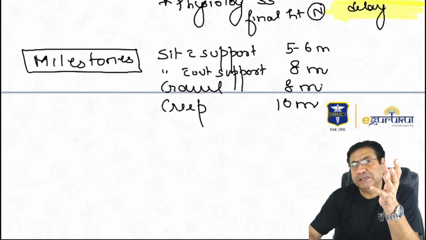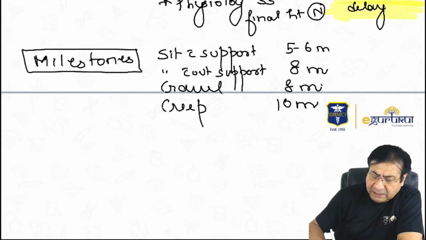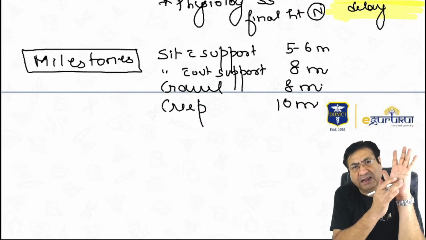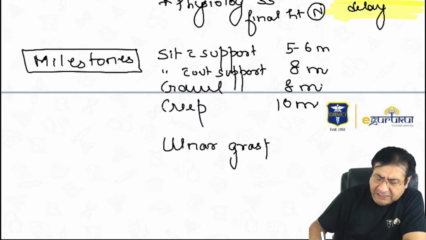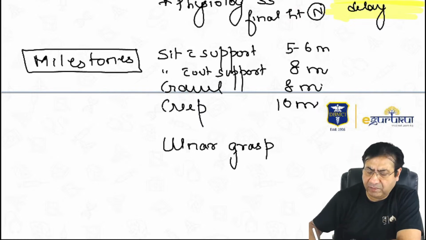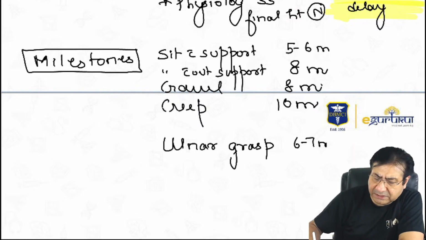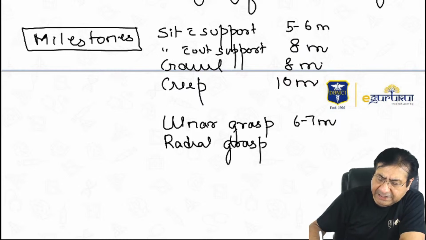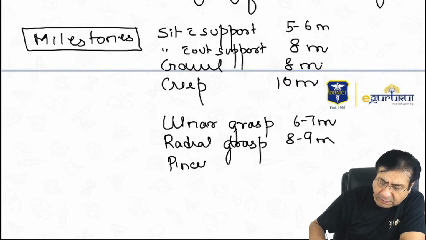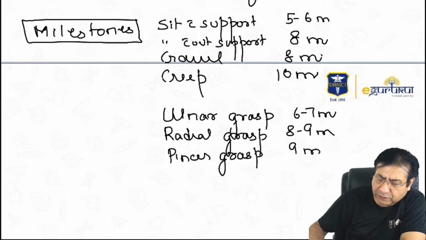Then fine motor milestones. When does the ulnar grasp develop? The ulnar grasp develops at the age of about 6 to 7 months. When does the radial grasp develop? The radial grasp develops at the age of 8 to 9 months. When does the pincer grasp develop? The pincer grasp develops at the age of 9 months.